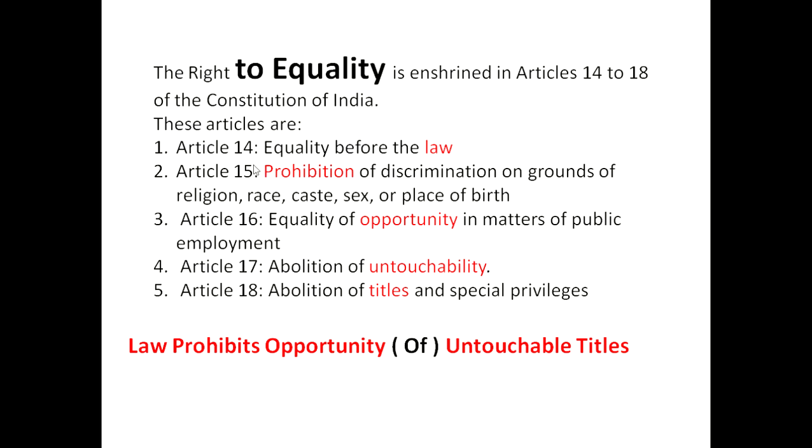From every article I have taken one word. From article 14 I have taken law. From article 15 I have taken prohibit. From article 16 I have taken opportunity. From 17, untouchability. And from article 18 I have taken titles. By taking one word from each article, I have made this sentence. If you remember the sentence, you will be able to recall what each of the articles says. So what is it? Law prohibits opportunity of untouchable titles.